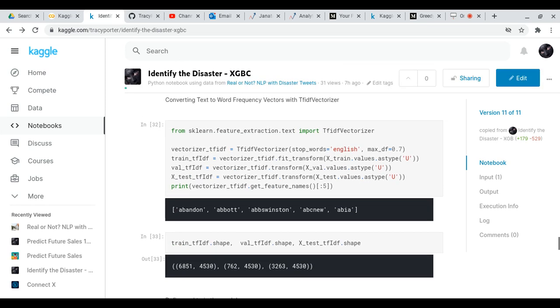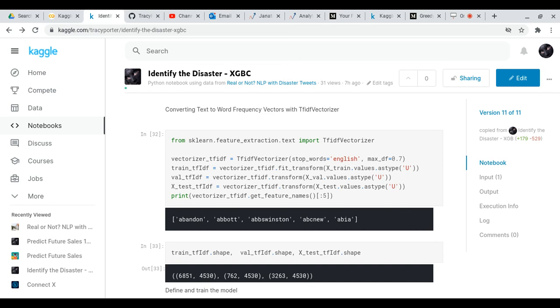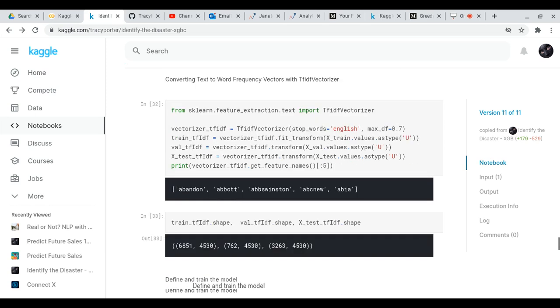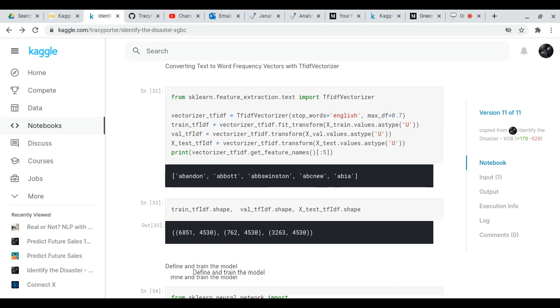Now what we have done is we're going to convert the text to word frequency vectors. So this is the coding to convert the text to word frequency vectors. And so train TF-IDF is derived from X train, and val TF-IDF is derived from X val.